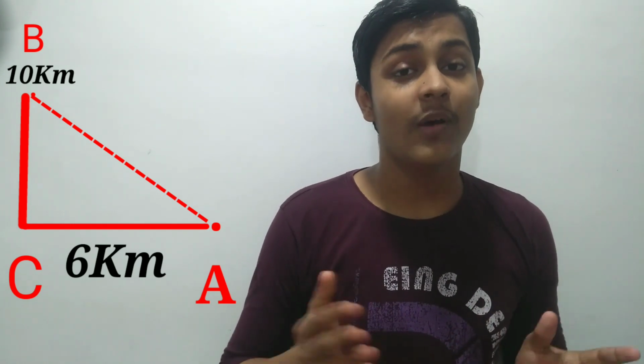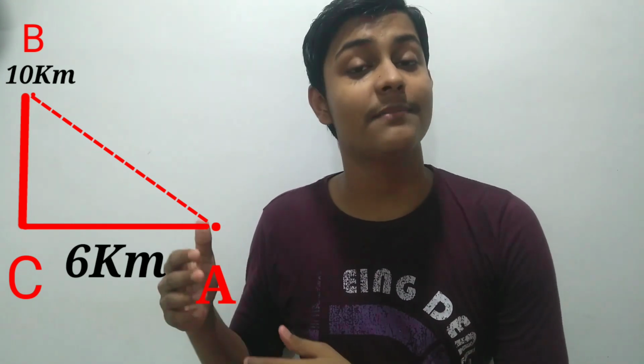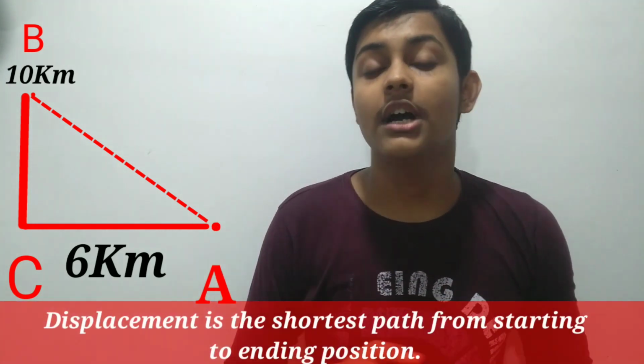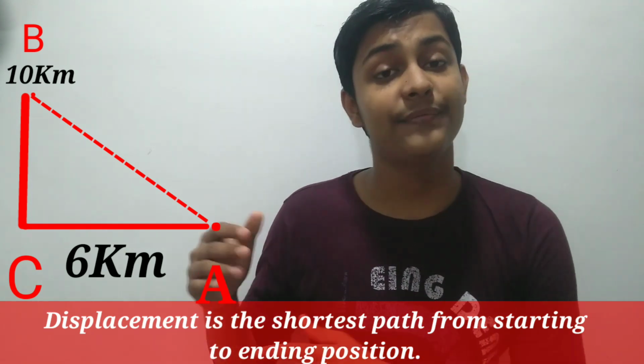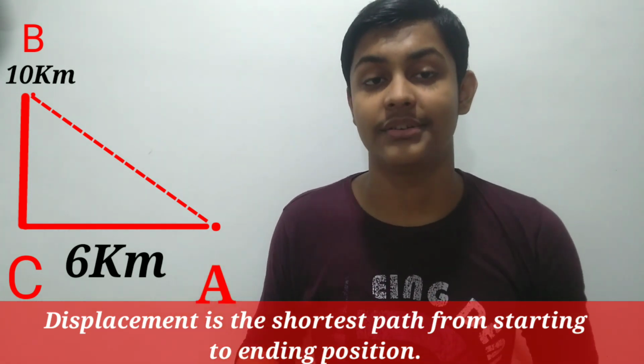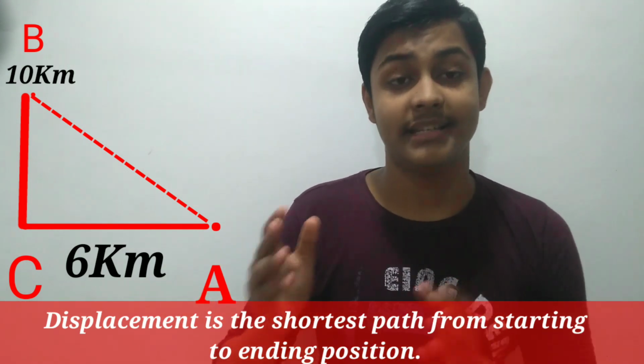So from this, what can we conclude? We conclude that distance is the total path covered by a body, whereas the displacement is the shortest path covered from the initial position to the final position. In this case, you cover a distance of 16 kilometers and from A to B, you took the shortest path. So that will be the displacement. So till now you might be clear about distance and displacement.